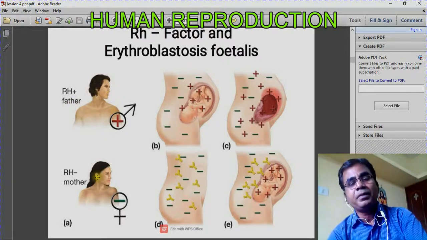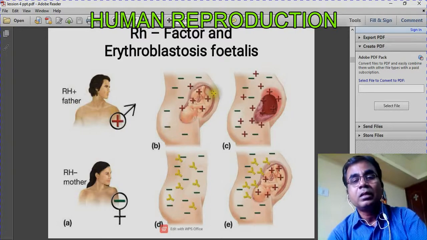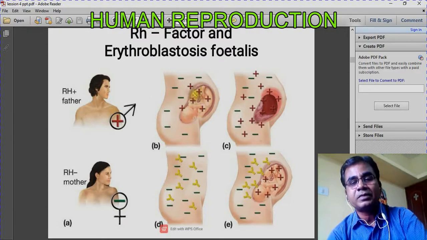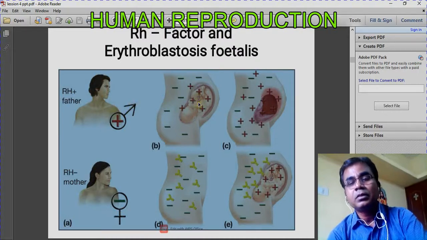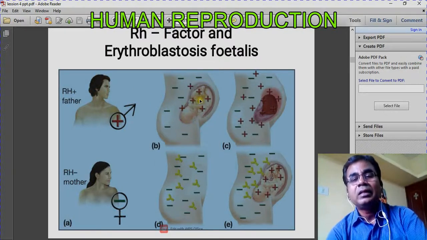When the two people marry, they produce young ones. Look at the young one: the embryo blood group is RH positive, while the mother's blood group is negative. This embryo gets the positive blood group from the father; the positive blood group is inherited by the embryo. Now look at this case. The mother is RH negative, the embryo is RH positive, and the mother has to carry the embryo.